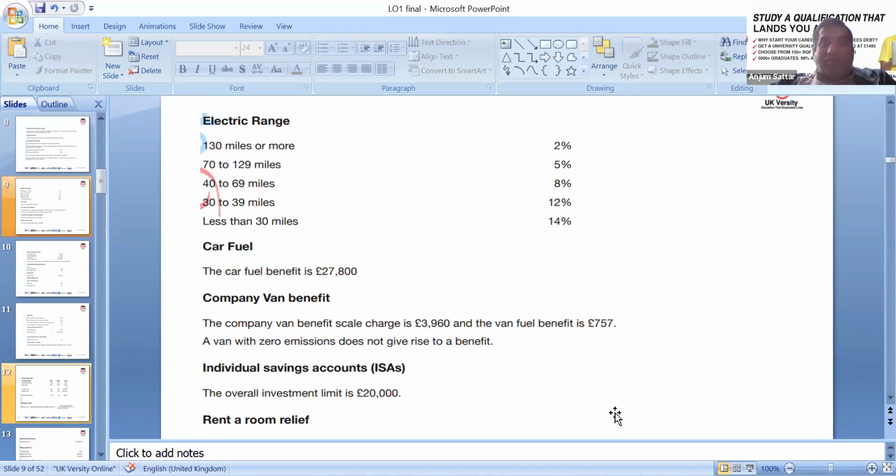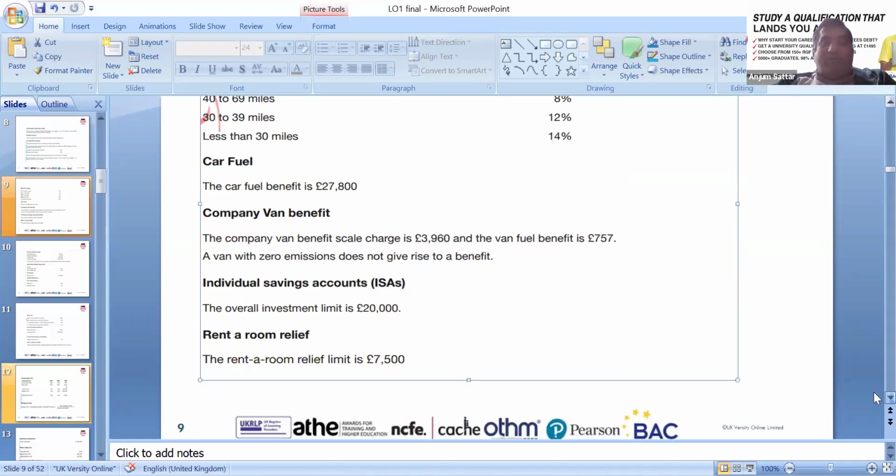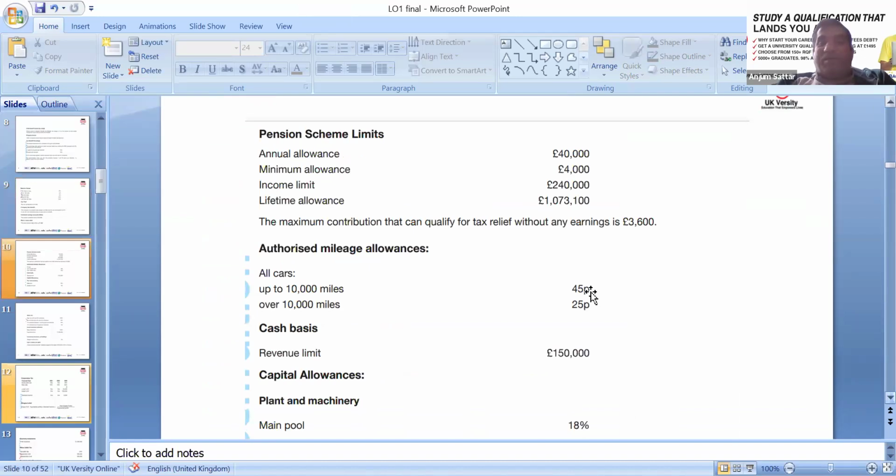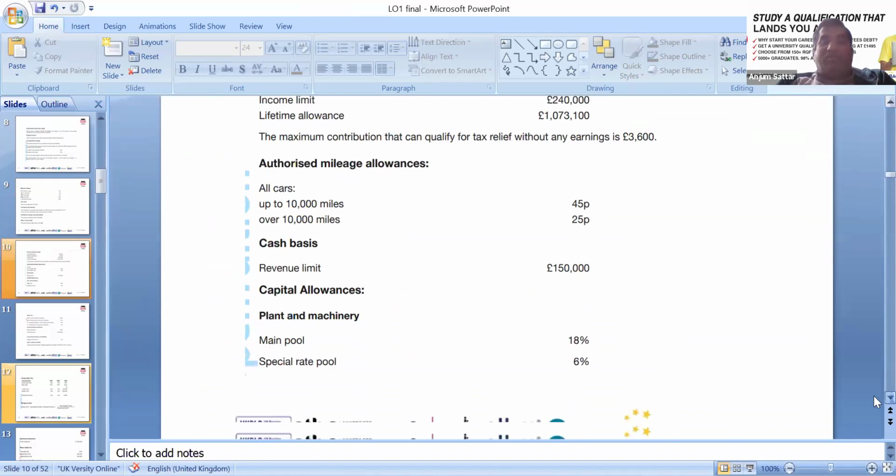And normally we can look at the fuel allowance, so the mileage we can claim. The first 10,000 miles is 45 pence, and the remaining is 25 pence. So we can look at capital allowance and the main pool, which we will discuss in our following lesson.